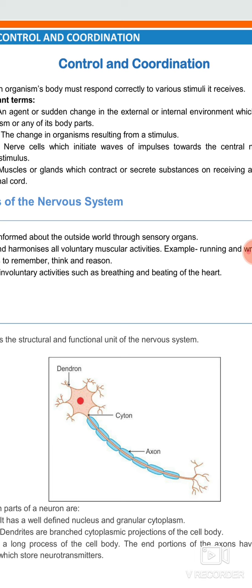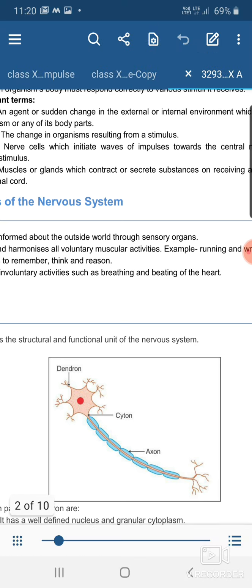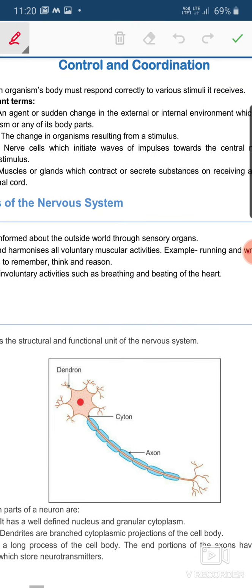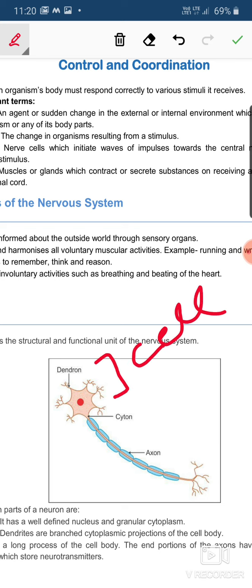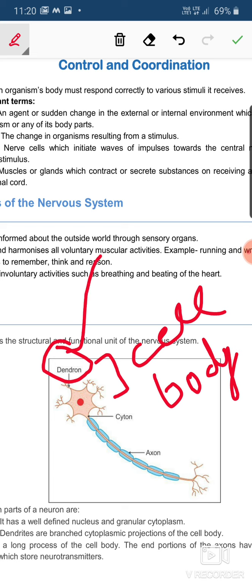Now we will first discuss the structure of the nerve cell. The structure of the nerve cell is like this. It has three major parts. The first is the dendrites, which are short branches arising from the main body, that is the cell body. So this is the cell body. The cell body consists of a central nucleus and the cytoplasm. The cell body has short branches. We call them dendrites. The dendrites are branch-like structures, and they give a star-like appearance to the cell body.